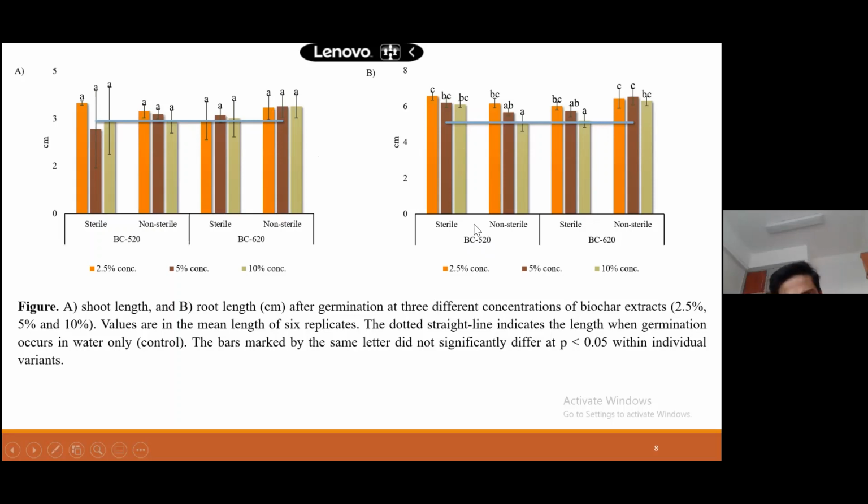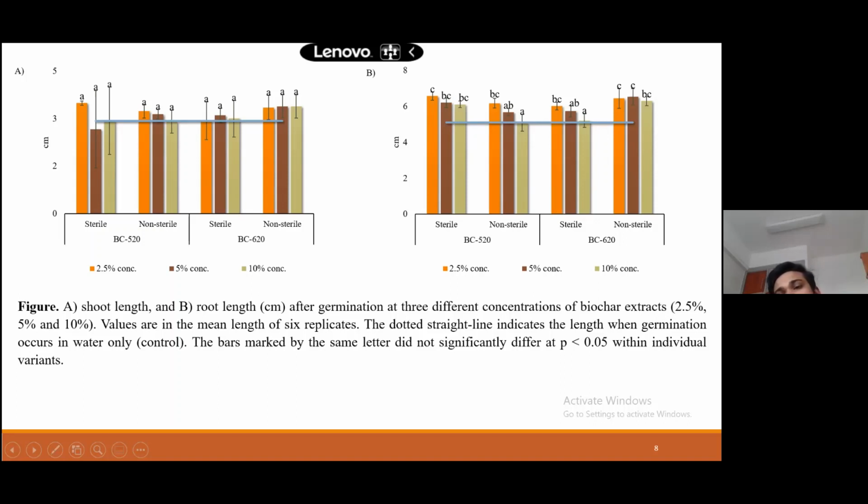It's not low temperature, but here it's low temperature. So for sterile biochar or low temperature biochar, you can see higher shoot length, higher root length, and it is significantly high from here.